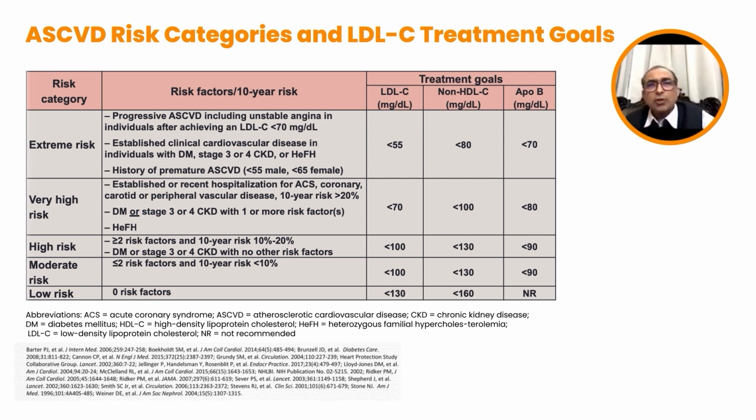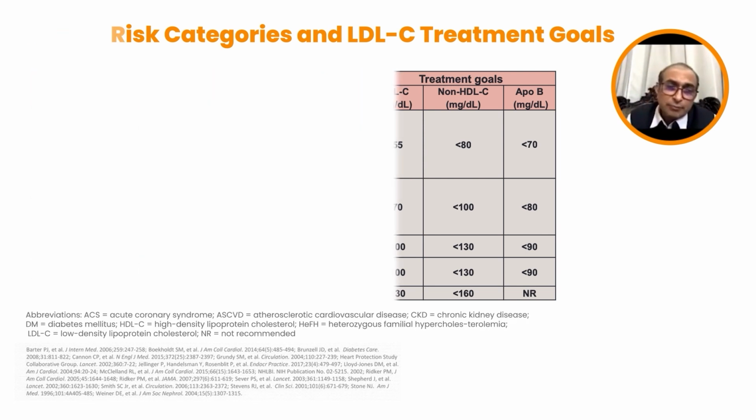So this is how the target should be decided, based on the presence or absence of other comorbidities, other atherosclerotic cardiovascular disease risk factors, and the presence of previous history of cardiovascular disease.